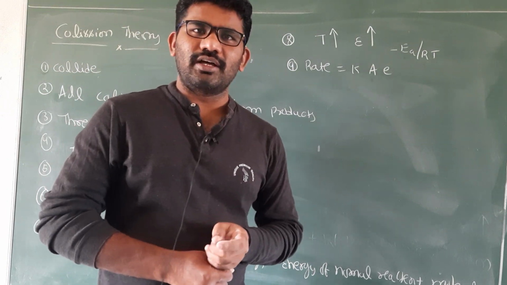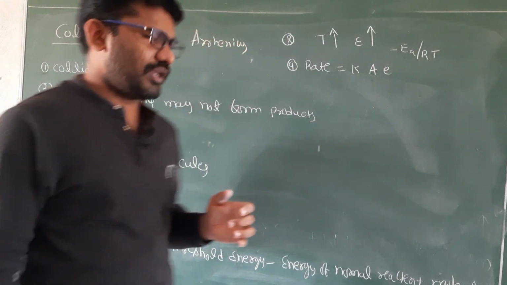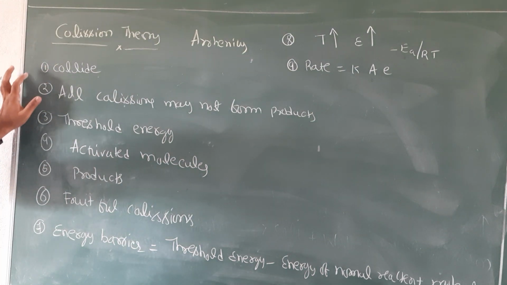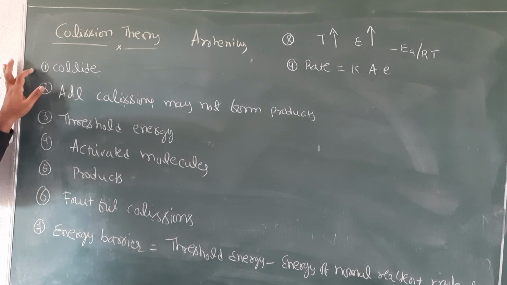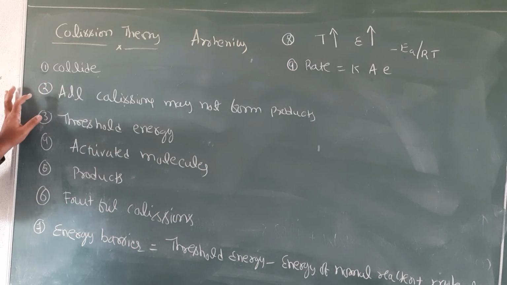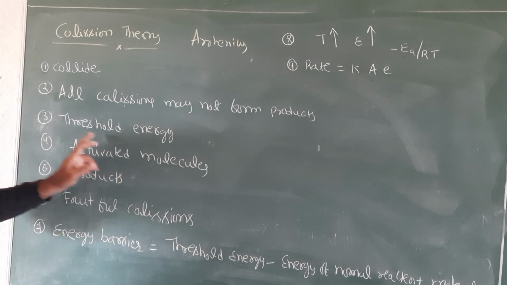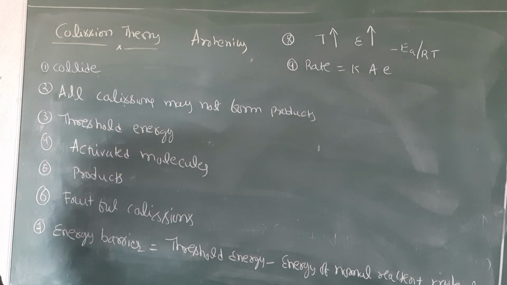Let us recall the important points of collision theory. In order to form products, reactant molecules must collide with each other. All collisions may not lead to products. Those molecules which result in the formation of product possess an energy called the threshold energy.